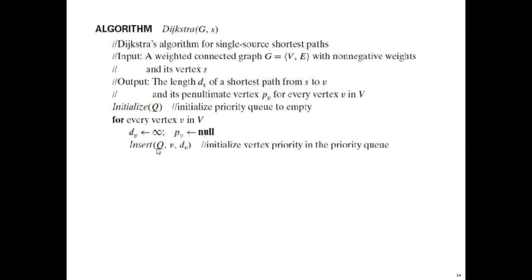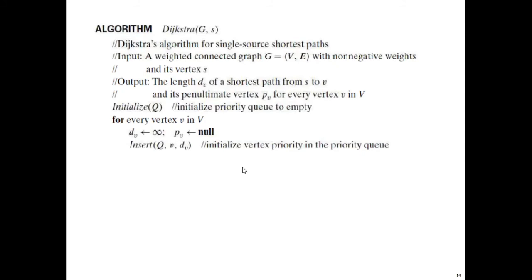So insert Q, v, dv means into the Q, v and dv are added. V is all the vertices in the vertex set, with the distance to that vertex. In the beginning, we initialize it as infinity. This is just the initialization part.